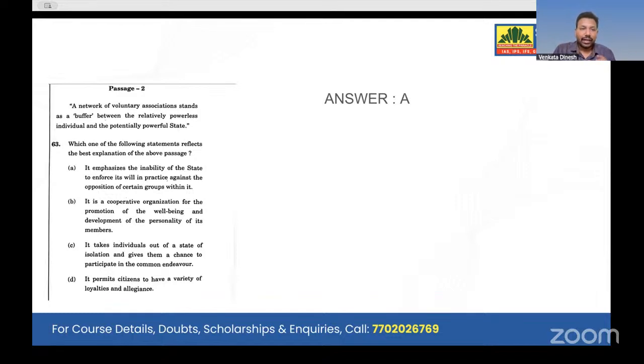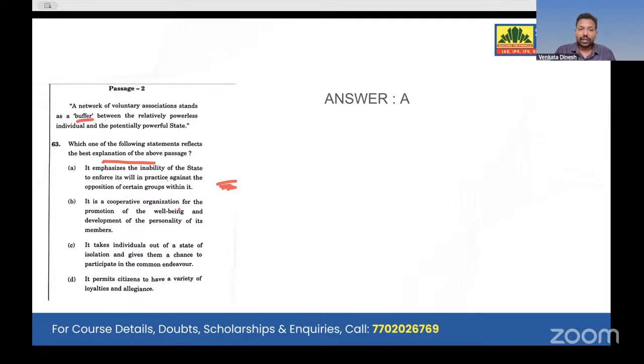Now, a network of voluntary associations stands as a buffer between the relatively powerless individual and the potentially powerful state. Which best explains this? It emphasizes the inability of the state to enforce its will in practice against the opposition of certain groups within it. Okay, we'll see it later because we have to go with elimination methods here.